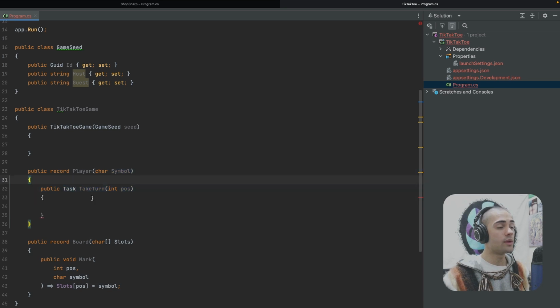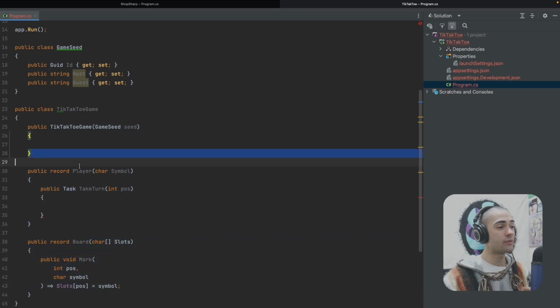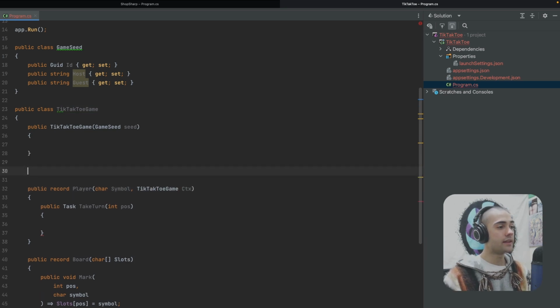One thing that you haven't seen in Marvin is if you have this function scope, it can actually reach the scope of the whole class and reach the board. So if we have a board property on the class, it would be able to reach it. In C#, however, this isn't possible. So what we have to do is we have to take the context and we have to pass it into the individual player. Let's go ahead and define the properties for our roles.